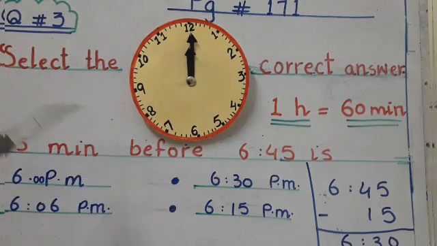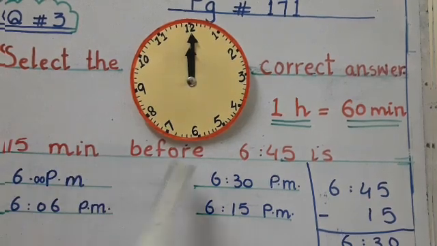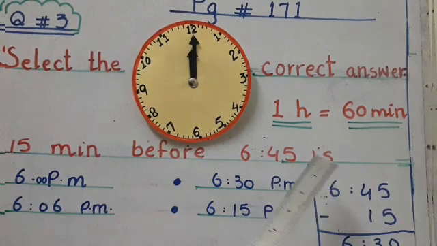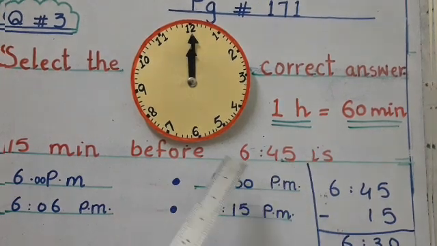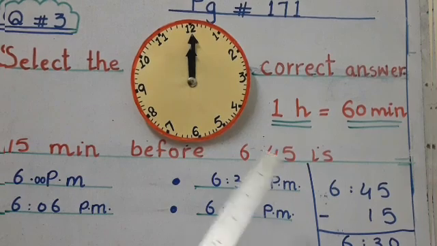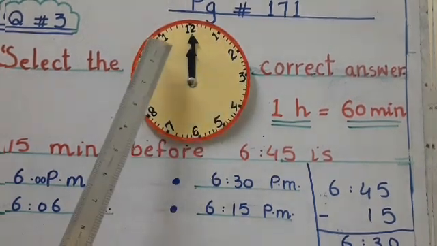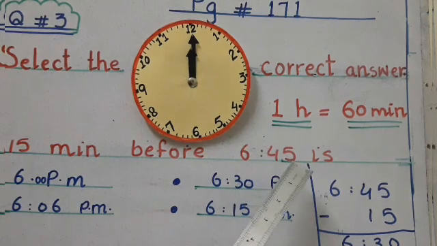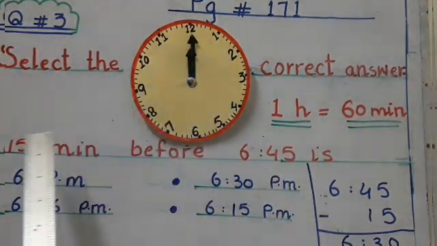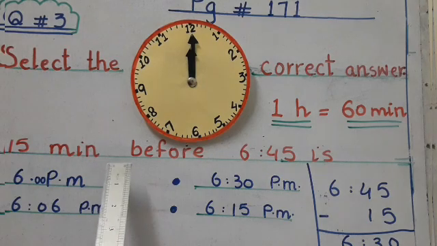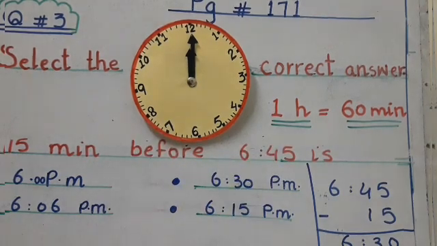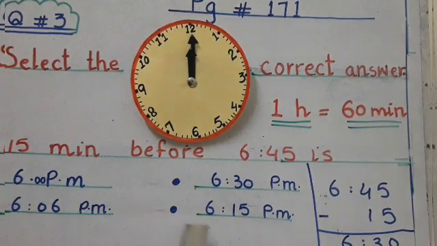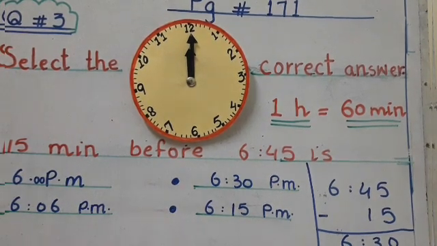Okay, then the last one is 15 minutes before 6:45. So how will we understand in an easy way, students? You can also use your clock. 15 minutes before 6:45 is 6 p.m., 6:30 p.m., or 6:15 p.m. What will be the answer?